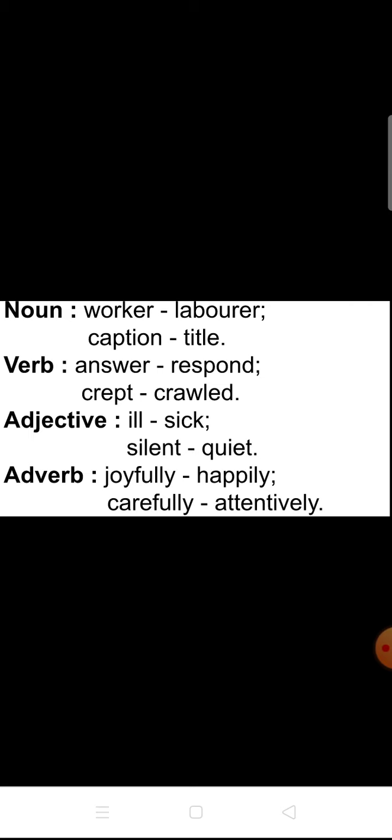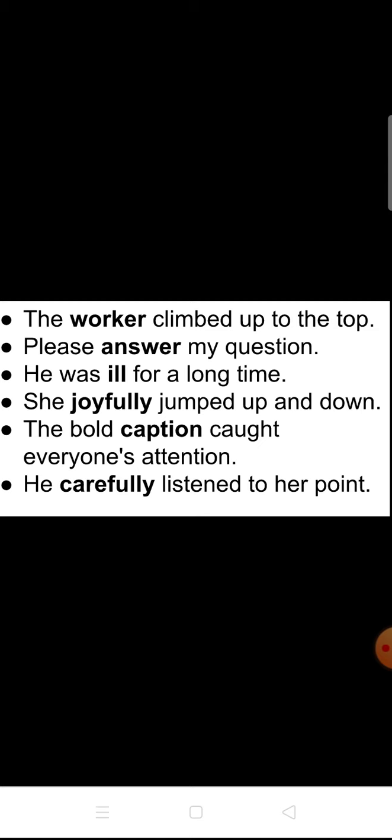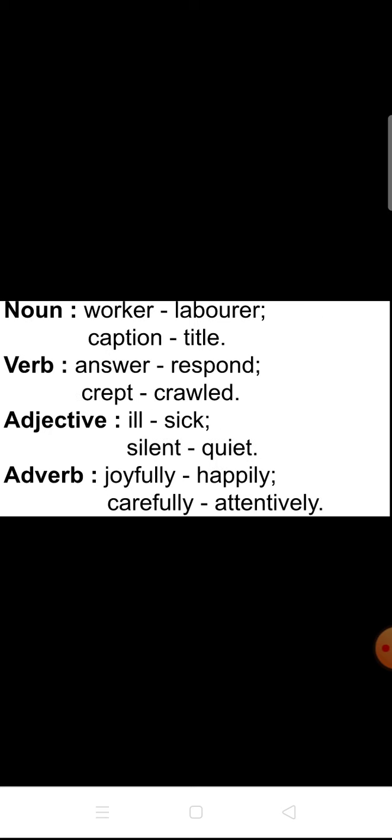The worker climbed up to the top floor. Here the word worker, we have learnt about worker. What's the other word for worker? Laborer, isn't it? So we can replace the word worker by using laborer. The laborer climbed up to the top. Good. Then the next word, caption.